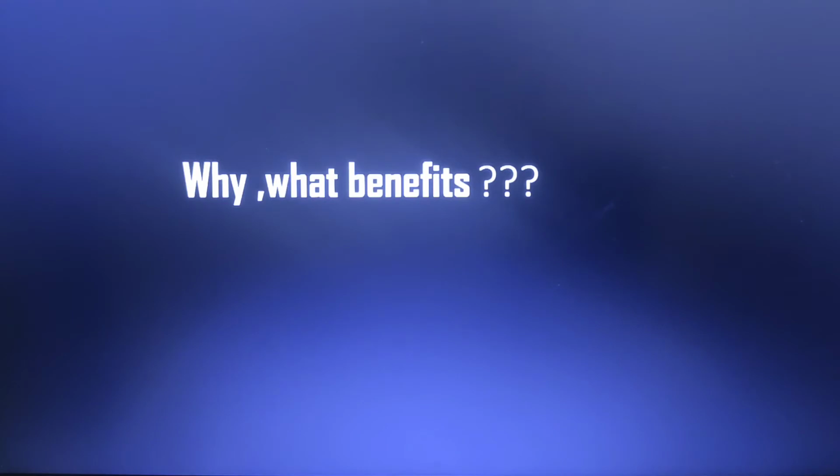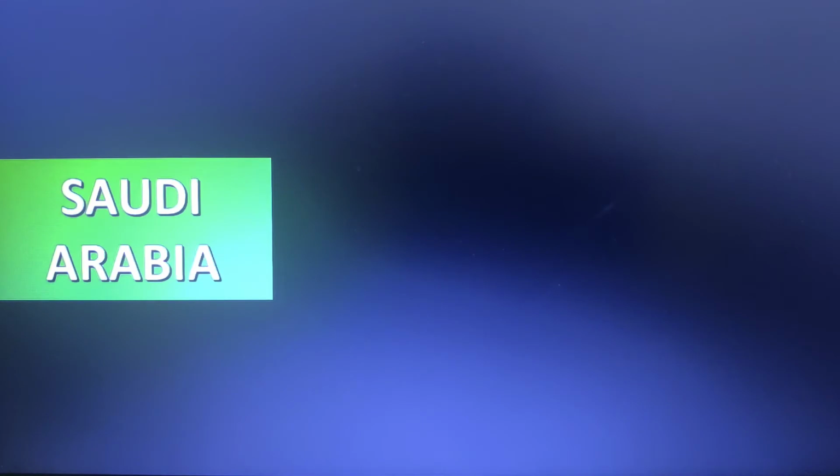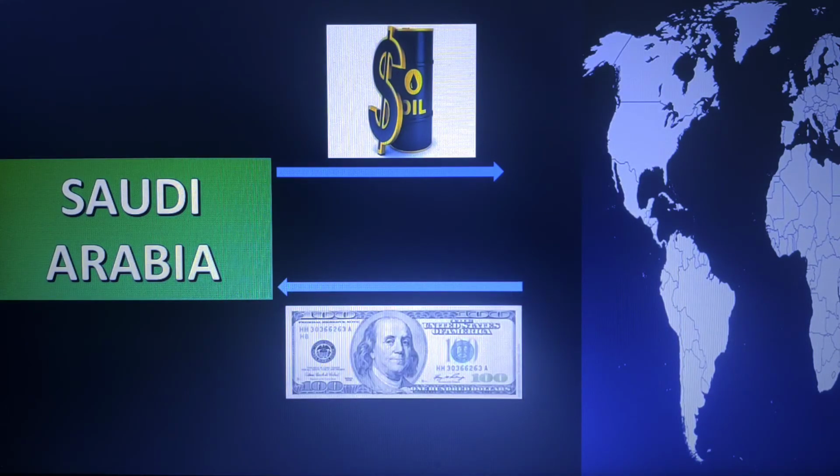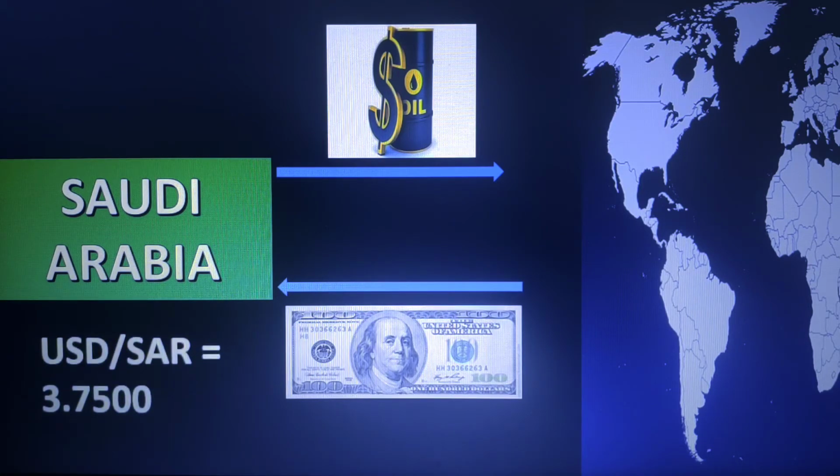We can analyze what kind of benefits a country gets from this fixed exchange rate system. We have one more example, Saudi Arabia. Everybody knows what commodity they export: they mainly export oil to the world. They export to the majority of nations and have a trade surplus with many countries, and the return they get from exporting oil is in dollars. So they are one of the clearest examples of a fixed exchange rate. They have fixed their exchange rate since 1986, and that rate is now trading around 3.75 Saudi Arabian riyals to the dollar.